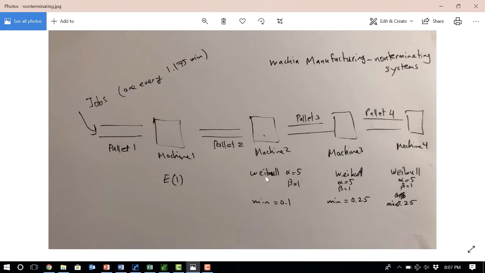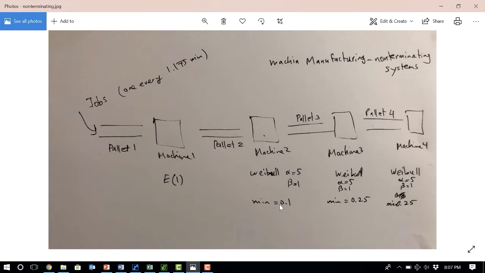It has a bell shape, and depending on the values of alpha and beta, the bell shape is a little skewed to the right or to the left. So it's bell shaped, but it's not symmetric like the normal distribution.